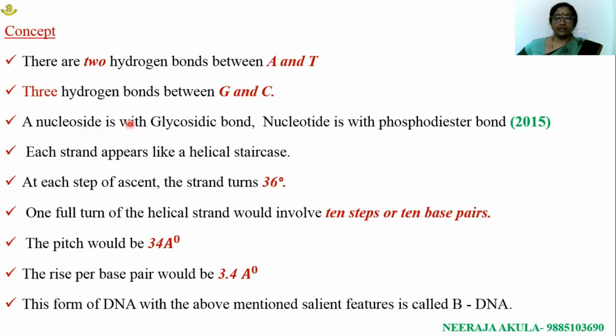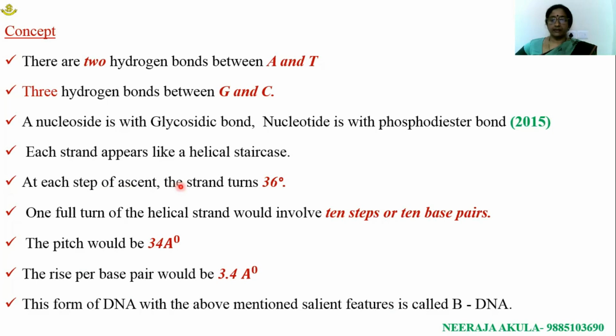A nucleoside has a glycosidic bond, whereas a nucleotide has a phosphodiester bond. Successive nucleotides are connected through ester bonds. Two phosphodiester bonds are present. Each strand appears like a helical staircase.